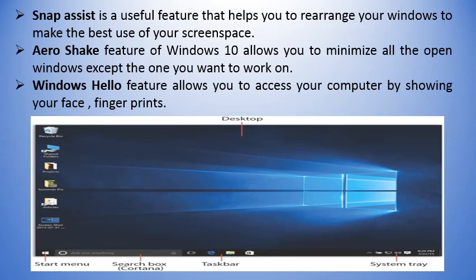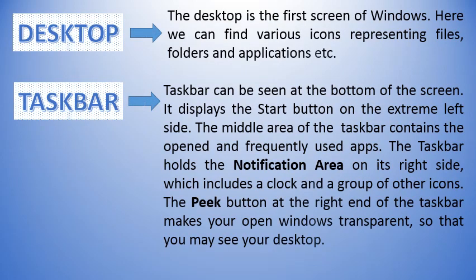And my dear children, this is the picture of the Windows 10 desktop. At the bottom left side you see the Start menu. Near the Start button you can see the search box, Cortana. And on the right side of the taskbar you can see the system tray, or you can say the notification area. Now what is the desktop? The desktop is the first screen of Windows. Here we can find various icons representing files, folders and applications, etc.